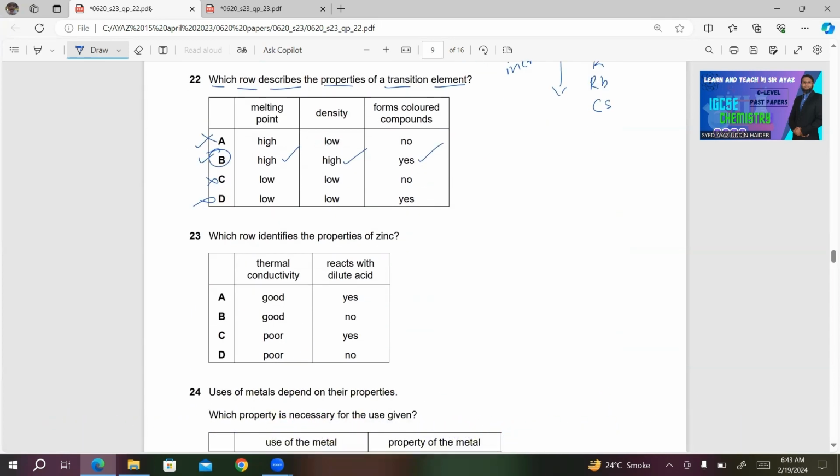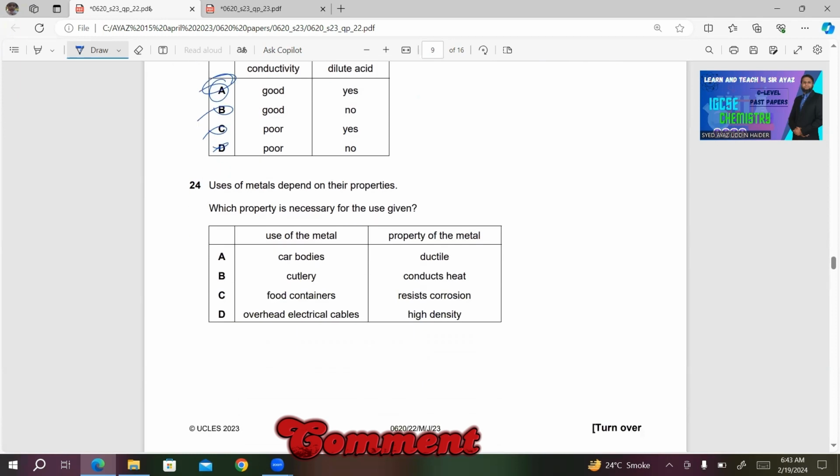Number 23. Which row identifies the properties of zinc? This one is very easy. Zinc is a metal. So it must have high thermal conductivity and it will definitely react with dilute acid. So you can easily predict the answer for this one. A is the right answer for this MCQ. Number 24, uses of metals depend on their properties. Which property is necessary for the use given?